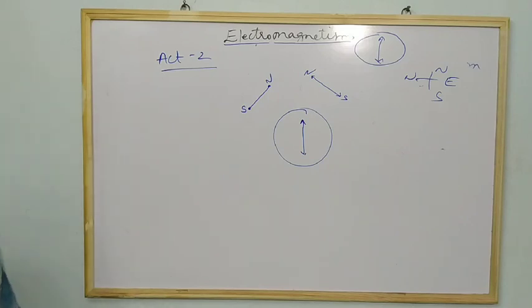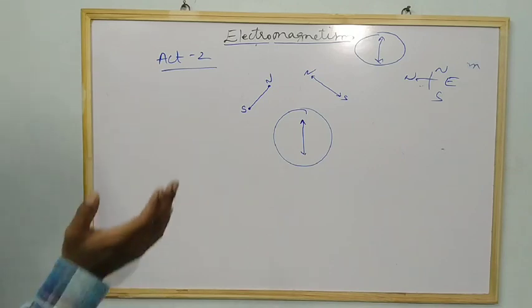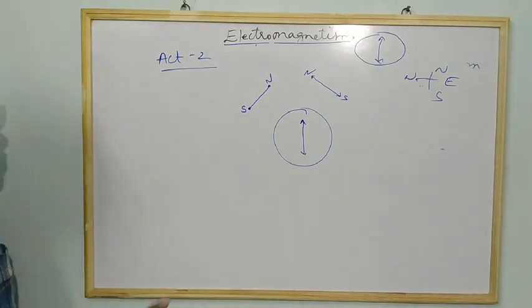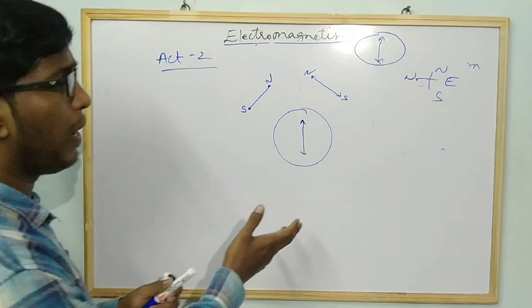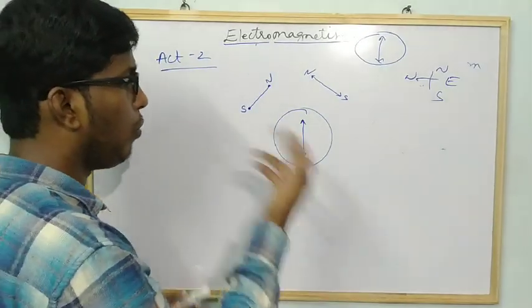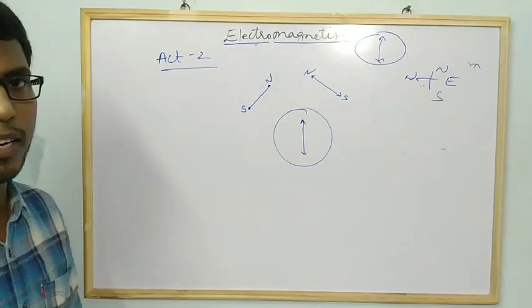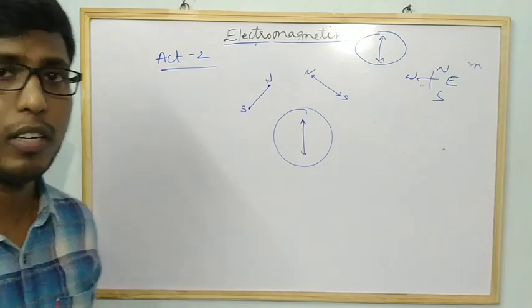Why does it happen? Because the needle is attracted by the magnet. If you remove it, what happens? The needle does not deflect. Why? Because there is no magnet. If there is no magnet, there is no magnetic field. If there is no magnetic field, then the force will not act on that object. Do you understand? Are you getting my point?